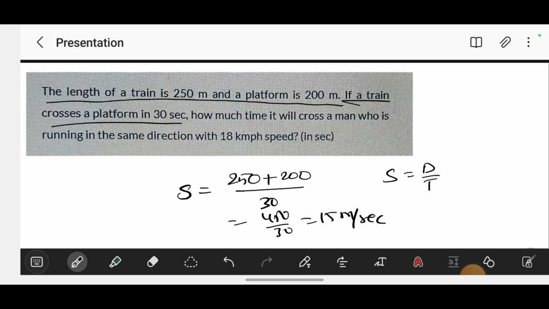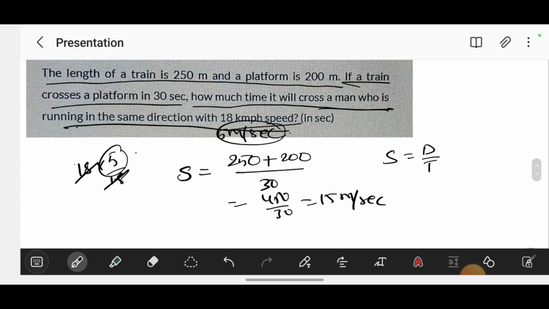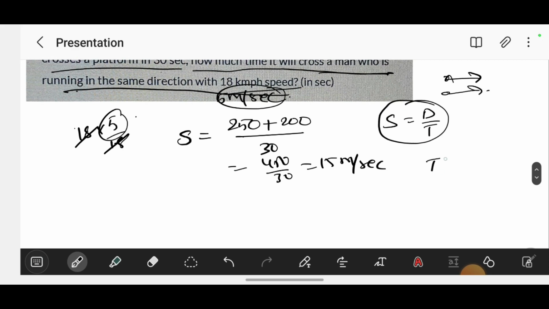He is asking how much time it will take for the train to cross a man who is running in the same direction at 18 kilometers per hour. Firstly, change 18 kilometers per hour into meters per second. So 18 multiplied by 5 by 18: the 18s cancel, and we get 5 meters per second, the speed of the man. Both are running in the same direction. As speed equals distance by time, time equals distance by speed. What is the distance? Only the train length, 250 meters, because there is no platform mentioned here.